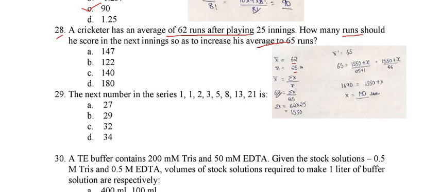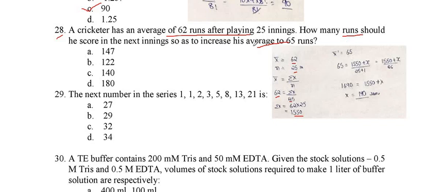So we multiply 62 by 25, and we find that he scored 1550 runs in total.